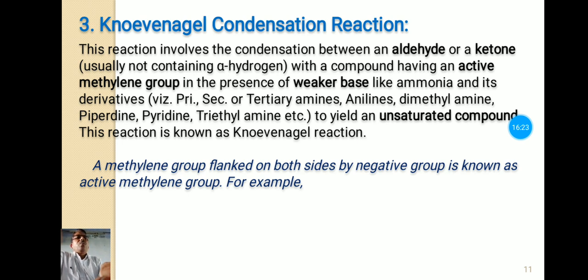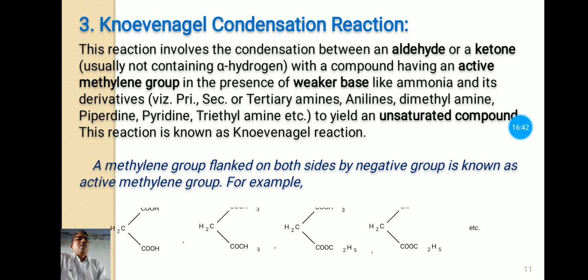Now active methylene group means the methylene group which is flanked by, or to which two negative groups are directly attached. That methylene group is known as an active methylene group.